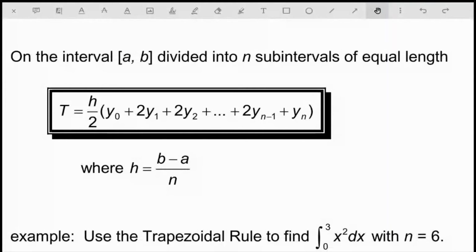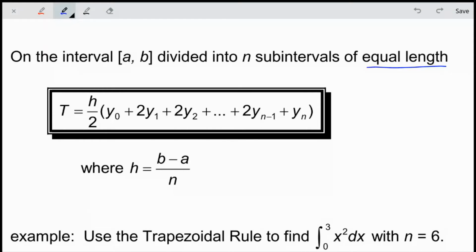Okay, so take a look at the next page here. This is the formula that we typically use. So we call this our trapezoidal rule. The trapezoidal rule, or this formula, can only be used when you have subintervals of equal length. And the reason that's important is because we have to be able to factor this h out of all the trapezoids. If that h is not the same in every trapezoid, then we would just have to go through and do it the long way, evaluate each trapezoid one at a time. But when we have trapezoids that have subintervals of equal length, we can use this shortcut.